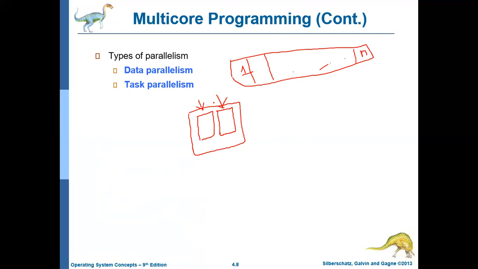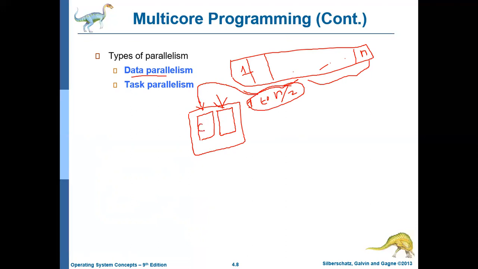What the operating system may do, in the context of data parallelism, is divide this entire array into 2 parts. The first part is from the first location to the n by 2 location. The contents from the first location to the n by 2 location may be added by core 1.